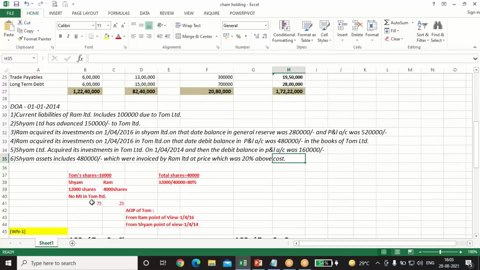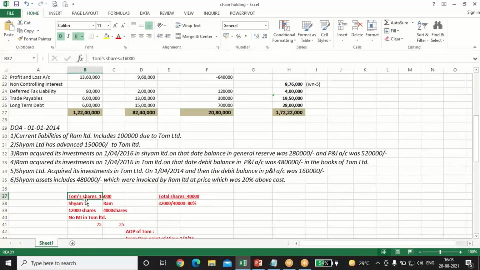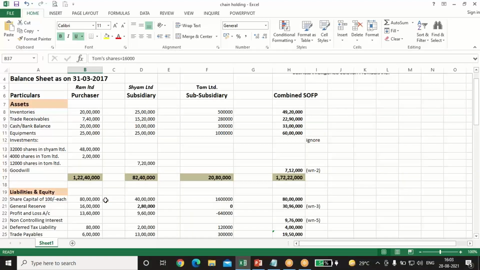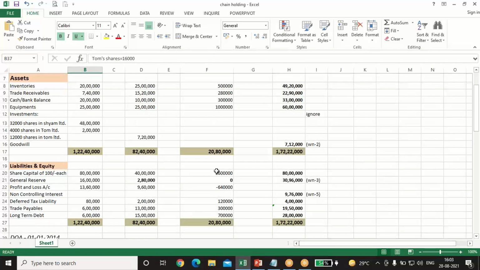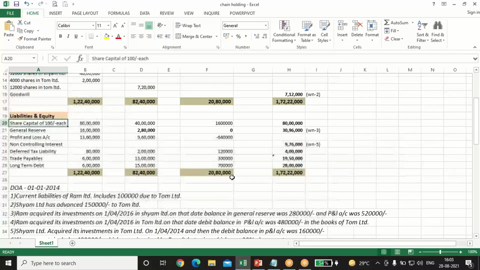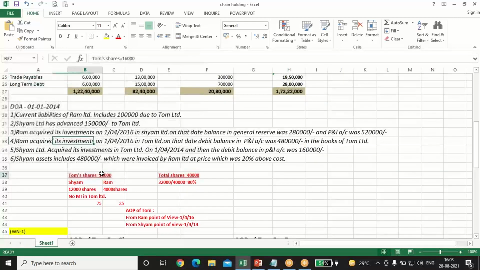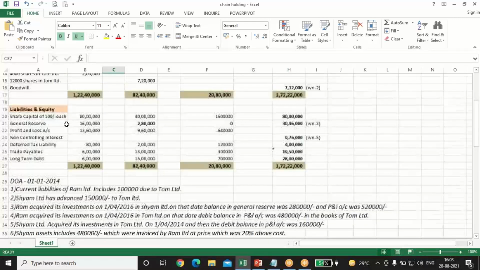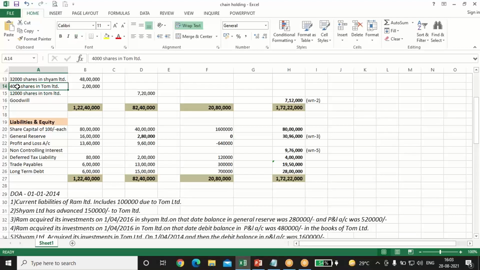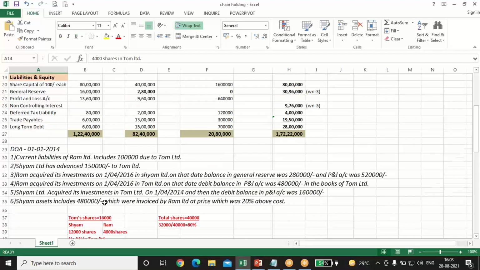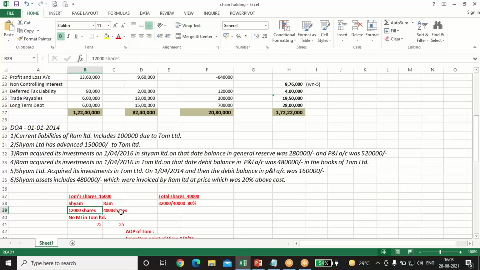First, we'll calculate the percentage of holding, because it is not given directly, it is given in the form of shares. First we'll see Tom's shares, because in Tom, Sham Limited has invested and Ram Limited has also invested. Tom's share capital is 16 lakh with a face value of 100 rupees, so 16,000 shares. 4,000 shares were acquired by Ram, and Sham acquired 12,000 shares.